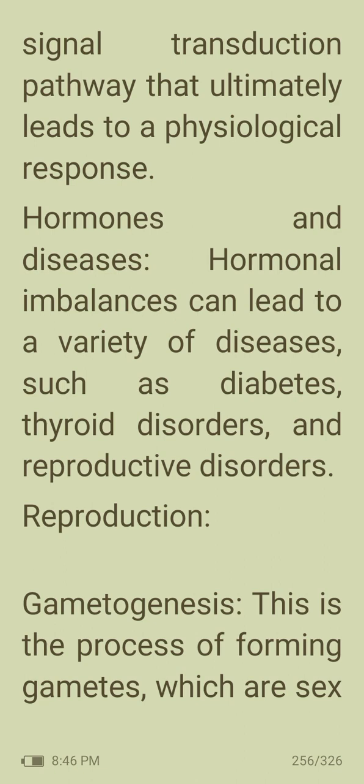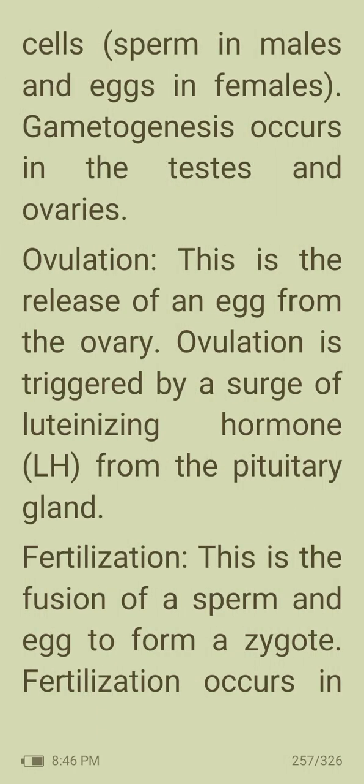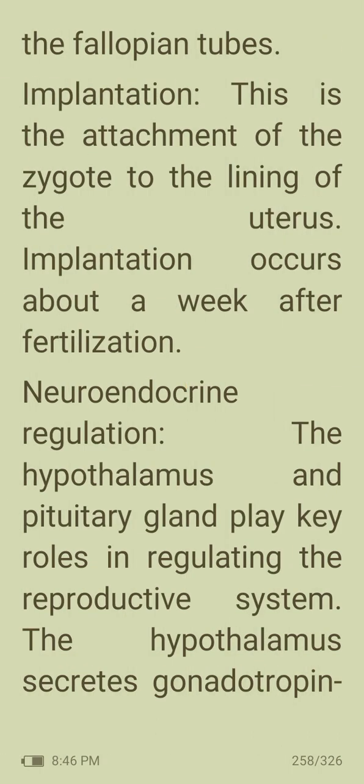Next, gametogenesis. This is the process of forming gametes, which are sex cells, sperm in males and eggs in females. Gametogenesis occurs in the testes and ovaries. Ovulation is the release of egg from the ovary. Ovulation is triggered by a surge of luteinizing hormone from the pituitary gland. Fertilization, the fusion of sperm and egg to form a zygote. Fertilization occurs in the fallopian tubes.